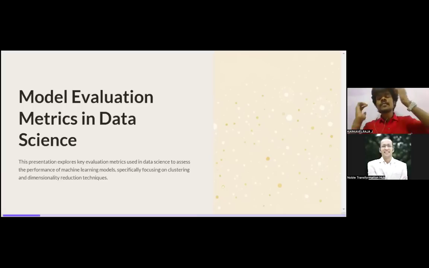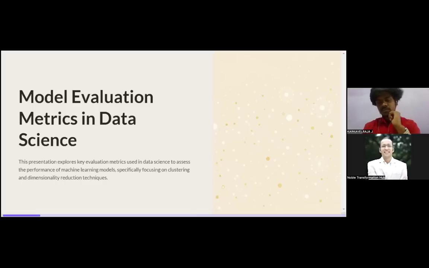Model evaluation metrics in data science and AIML. We have to understand the evaluation metrics very deeply so that we can apply them properly. They assess the performance of the machine learning model when you do the evaluation properly, specifically focusing on clustering, dimensionality reduction, and other techniques.